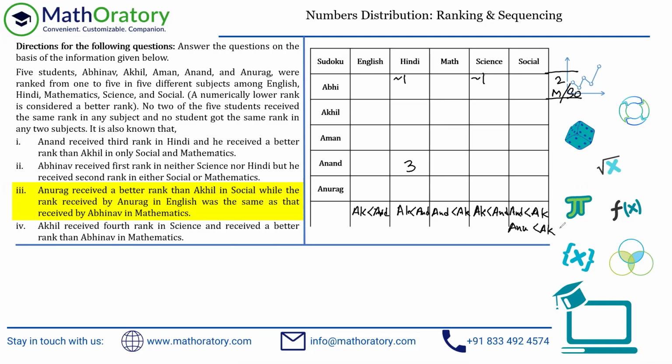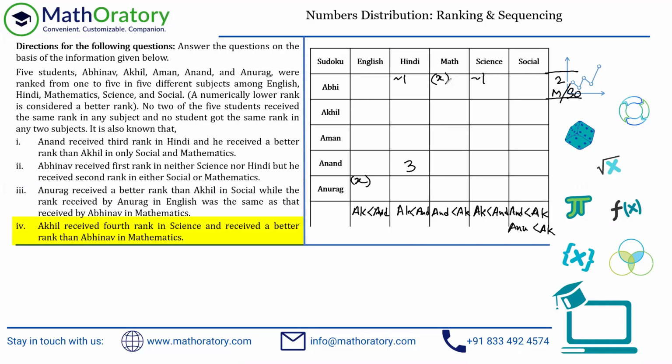in social. And the rank received by Anurag in English was the same as that received by Abhinav in mathematics. So this particular value is the same as that received by Abhinav in mathematics. So that is this value, right? Now again, I don't know the value. So I'll just indicate this with an X and the same X here. I'm not going to use the variable to solve it, but when I look at this later on, I know that both of these are the same value. So that is point number 3.